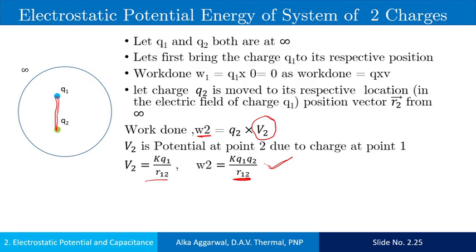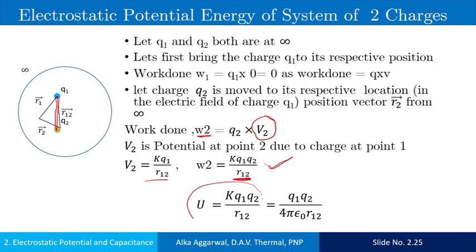As electrostatic force is a conservative force, this work gets stored in the form of potential energy of the system. Thus, potential energy of the system of 2 point charges Q1 and Q2 is equal to K Q1 Q2 upon R12, but K is equal to 1 upon 4 pi epsilon naught. So this is the expression of the potential energy.